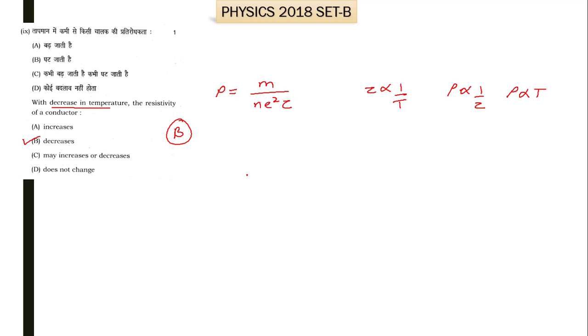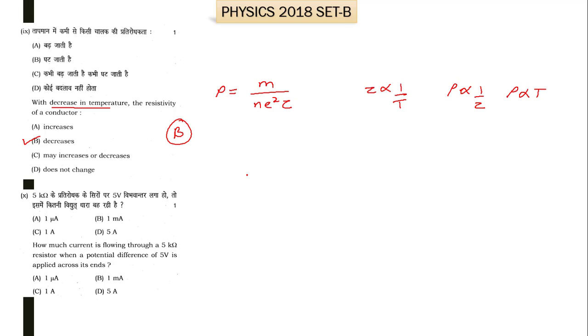Now moving towards the next part of question number 1, that is the 10th. Here it is given: how much current is flowing through a 5 kilo ohm resistor when a potential difference of 5 volt is applied across its ends? Current is required. We know that V is equal to IR by Ohm's law.